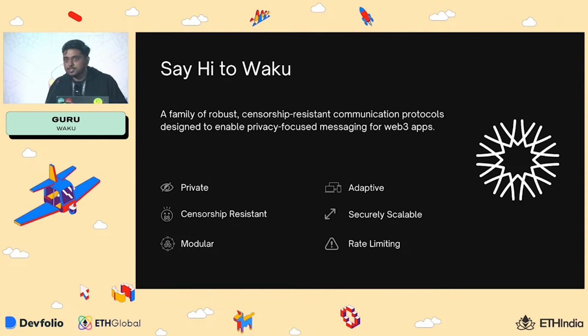So it's adaptive to any bandwidth. And it's also securely scalable. We use sharding to scale it across multiple devices and multiple content topics. It's also rate limited. We have a technology called RLN, which I'll be showcasing in a couple of next slides. So it's completely decentralized, and we are one of those protocols with a completely decentralized stack of rate limiting.